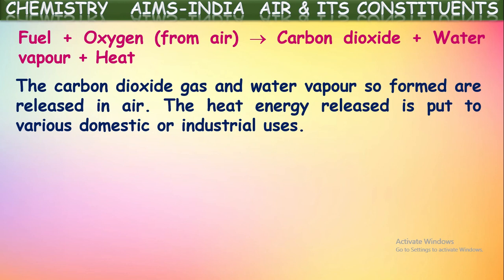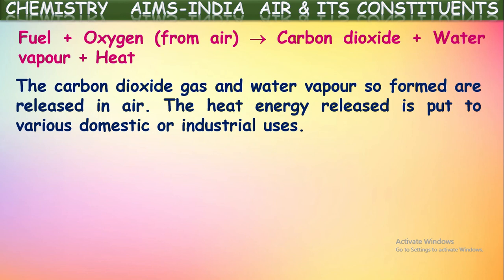Yes, if you go to the kitchen and sit down near the stove, there is a red color cylinder containing a fuel called butane. So that is one of the fuels. When it is burnt in the stove, that fuel burns in the presence of oxygen and produces carbon dioxide and water vapor as products. And a large amount of heat energy is produced through the flames. So that heat energy is used on the stove for cooking different food items, isn't it?